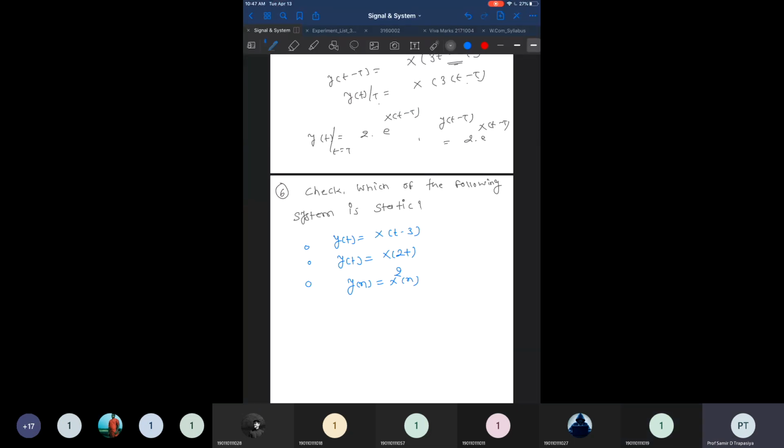Okay. So here we need to check which of the following system is a static system. In static systems, the very simple principle that we need to follow to check whether the system is static or dynamic is that the output of the system depends only on the present input of the system. Then and only then the system is known as a static system. But if the output doesn't depend on the present value of input, or may depend on the past and future value of input, then we can say the system is not a static system. So here we can say the first one is a dynamic system